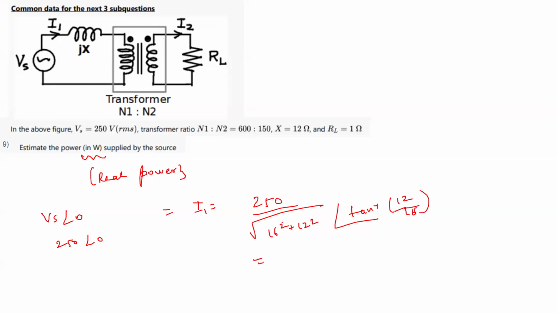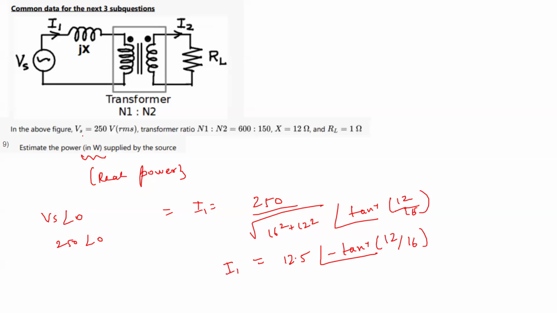This we got as 12.5 angle of minus tan inverse 12 by 16, because this is in the denominator, and if I send it to the numerator, from complex number operations we get it as minus. So this is the current I1.